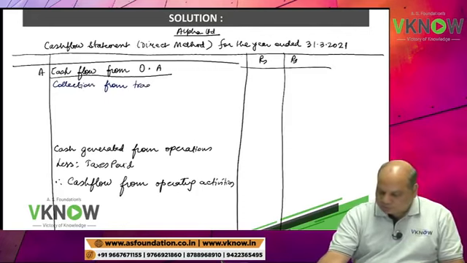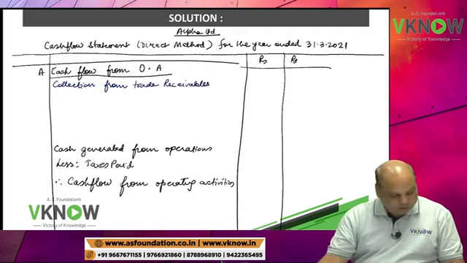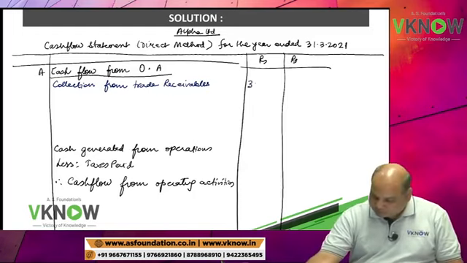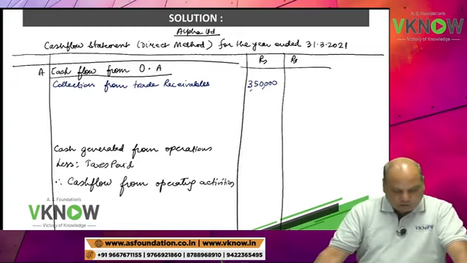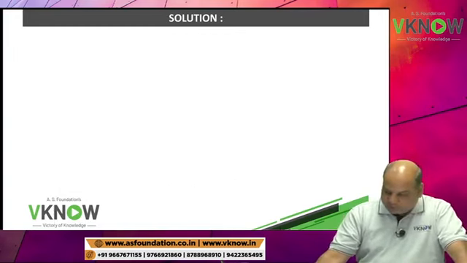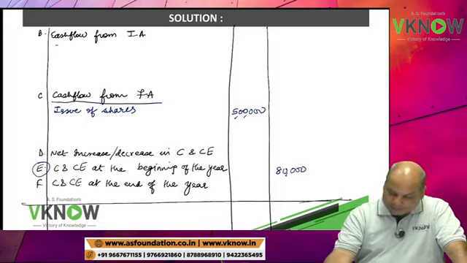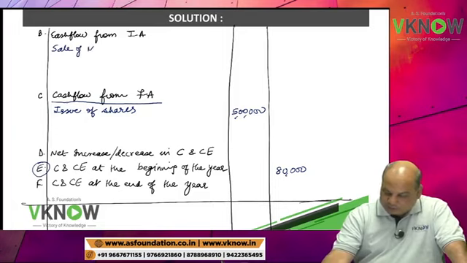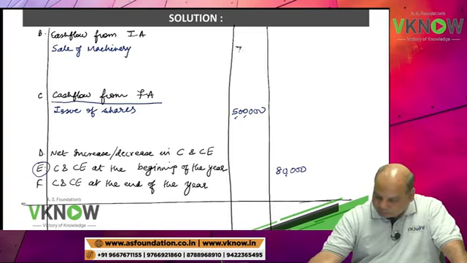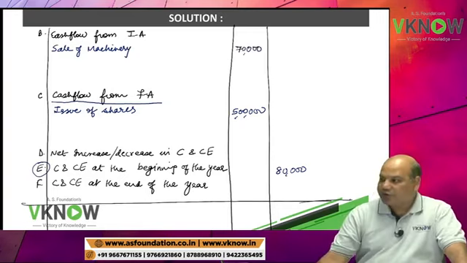Collection from trade receivables, operating activity, is 3,50,000. Then we have sale of machinery, which is an investment activity. Sale of machinery, positive figure, 70,000.